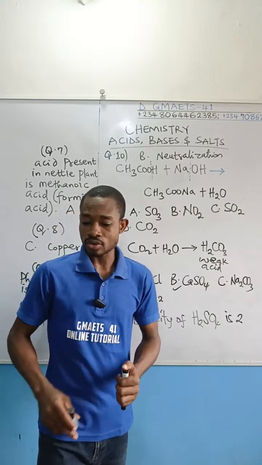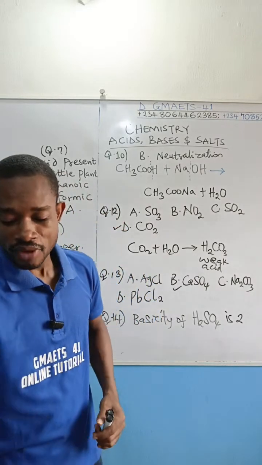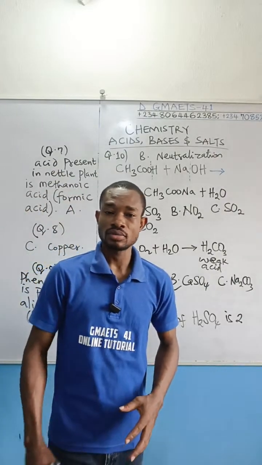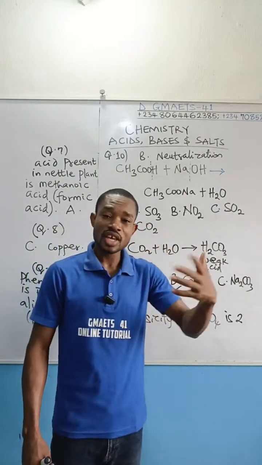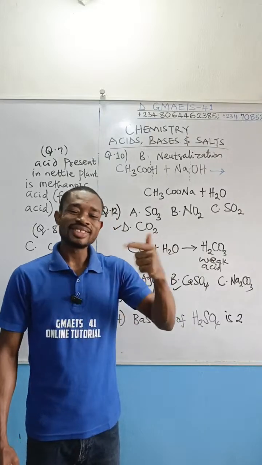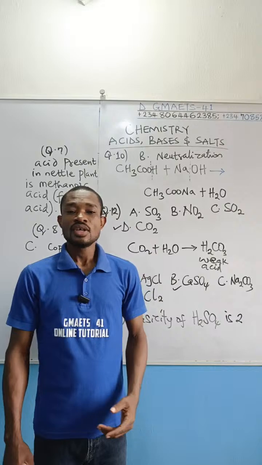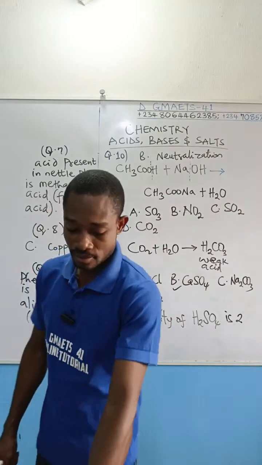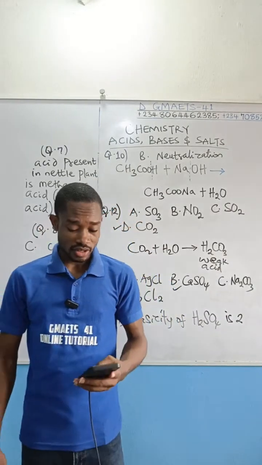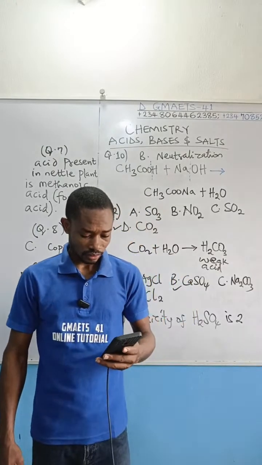That is what determines its basicity. So for the options provided here, none of them is correct.